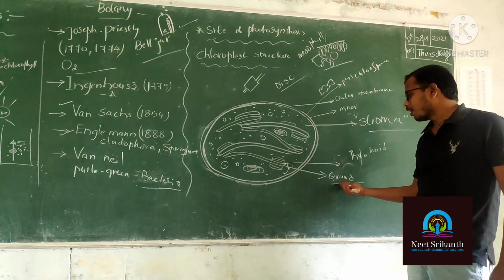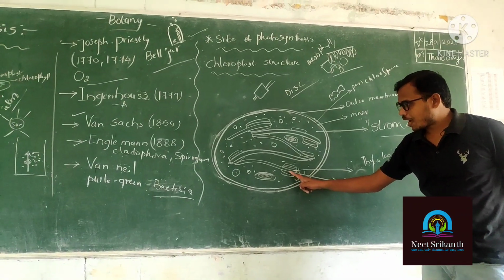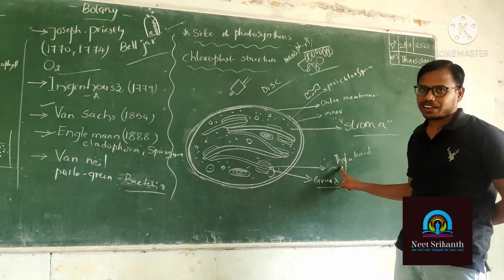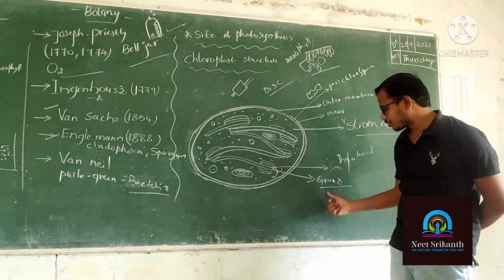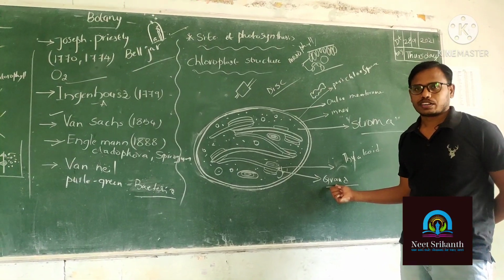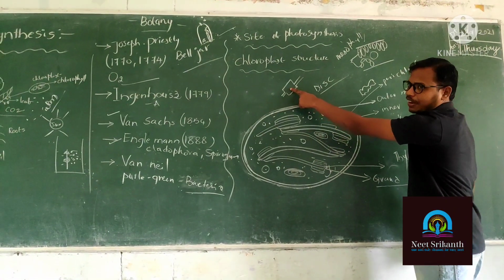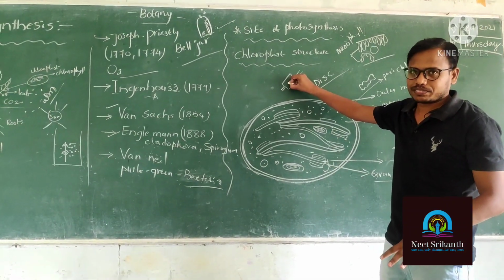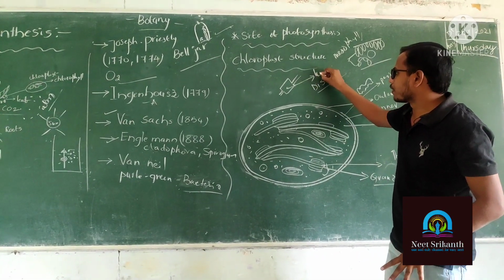Generally, the chloroplast has membrane bound sac-like structures called thylakoids, and the thylakoids are arranged like piles of coins. That is called grana. For example, this is a thylakoid. The chamber inside the thylakoid is called lumen.